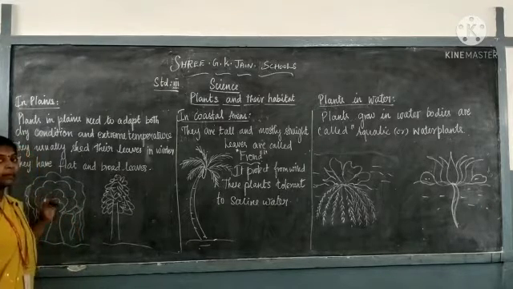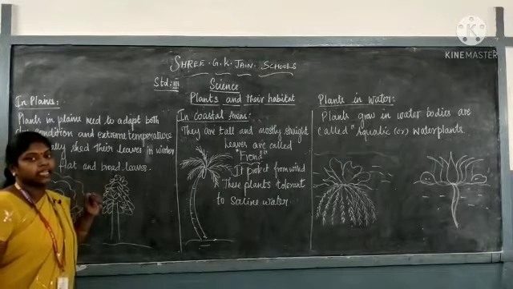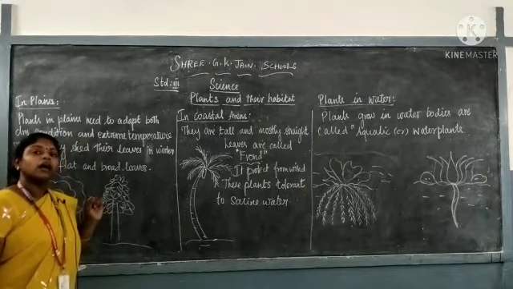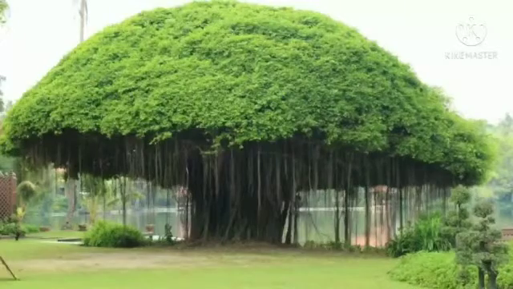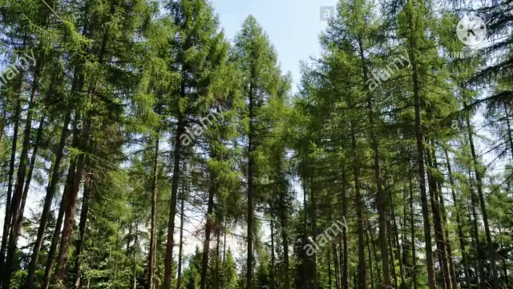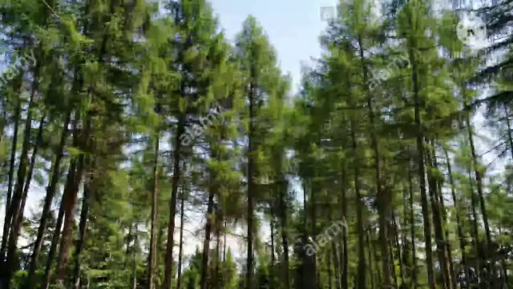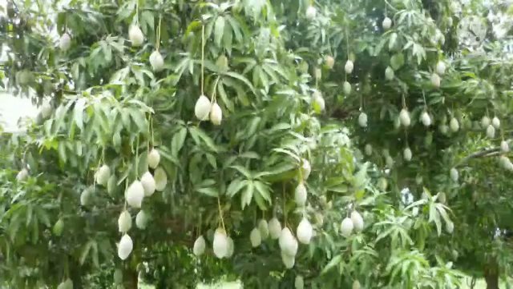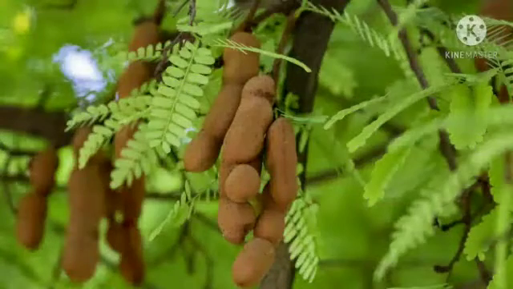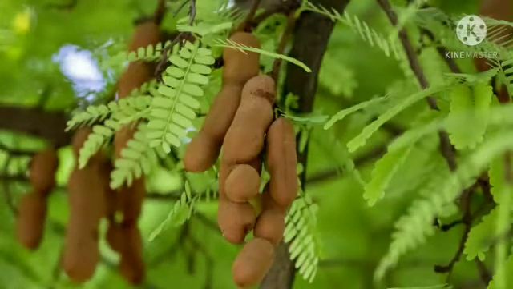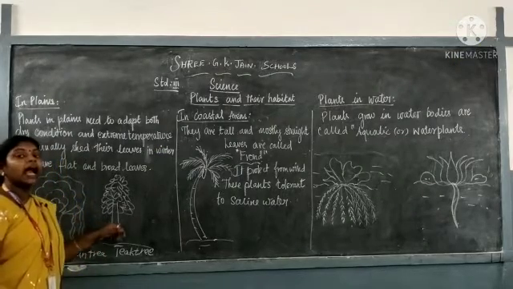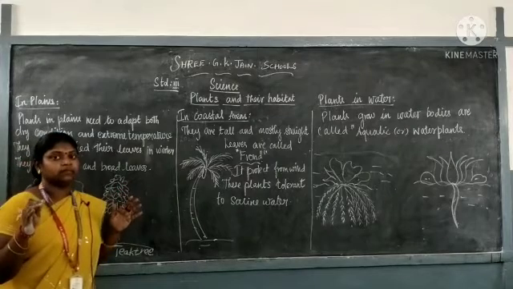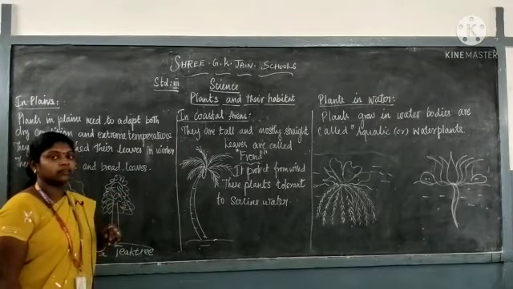So let me show you some examples for plants in plain surface. Banyan tree, teak tree, mango tree and tamarind tree. These are some examples for plants in plains. You know children, these kinds of trees have a thick and woody stem, that is called as trunk.